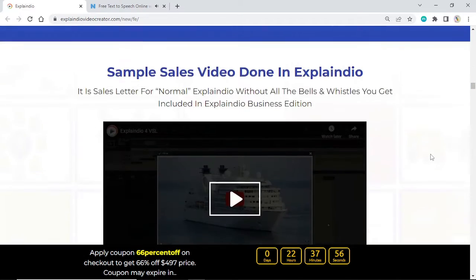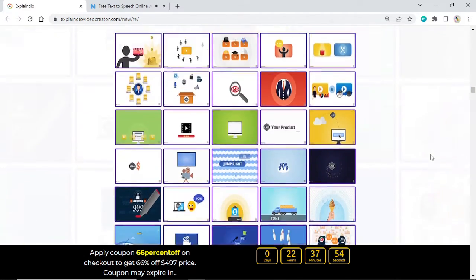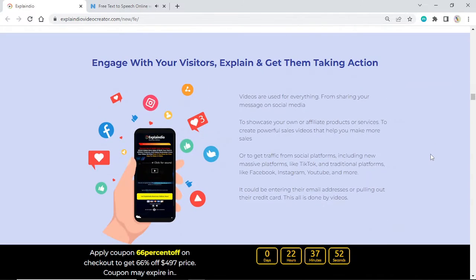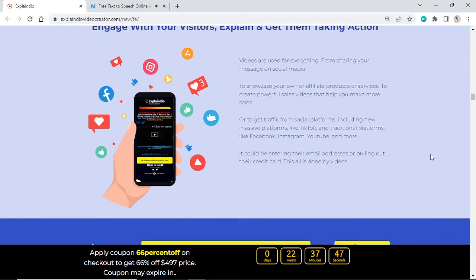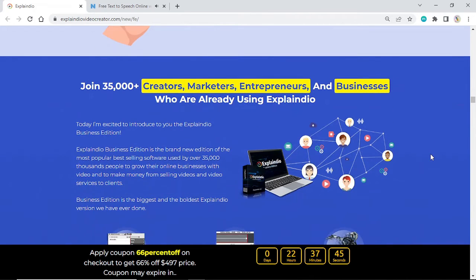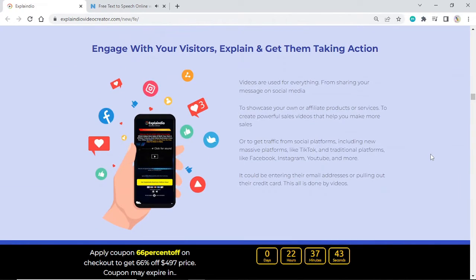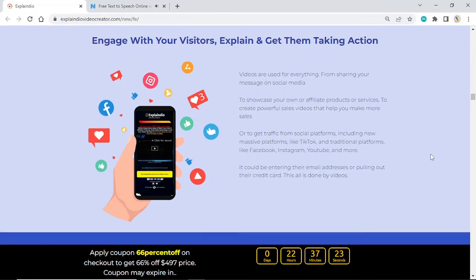Videos are used for everything. From sharing your message on social media, to showcase your own or affiliate products or services, to create powerful sales videos that help you make more sales, or to get traffic from social platforms, including new massive platforms like TikTok, and traditional platforms like Facebook, Instagram, YouTube, and more. It could be entering their email addresses or pulling out their credit card. This all is done by videos.